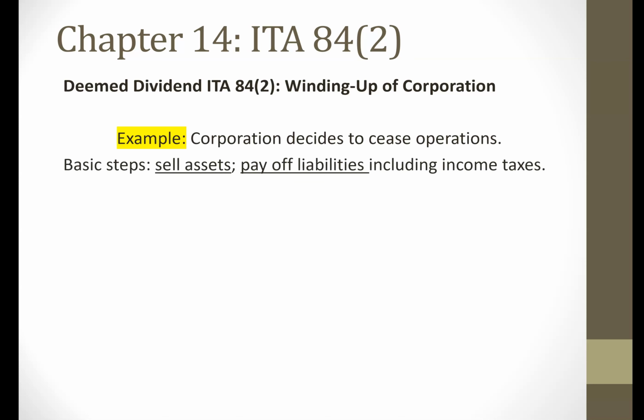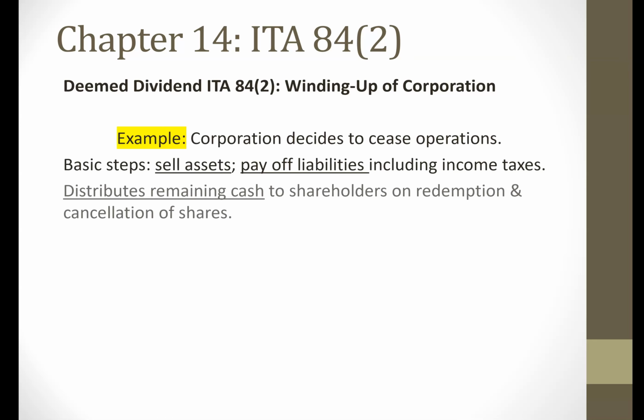So what are the basic steps? The corporation is going to sell their assets. They're going to get cash for all their assets. They're going to pay off all their liabilities, including their income taxes, and then they're going to have just cash remaining. The remaining cash that they have will be distributed to all the shareholders in the redemption and cancellation of all those shares.